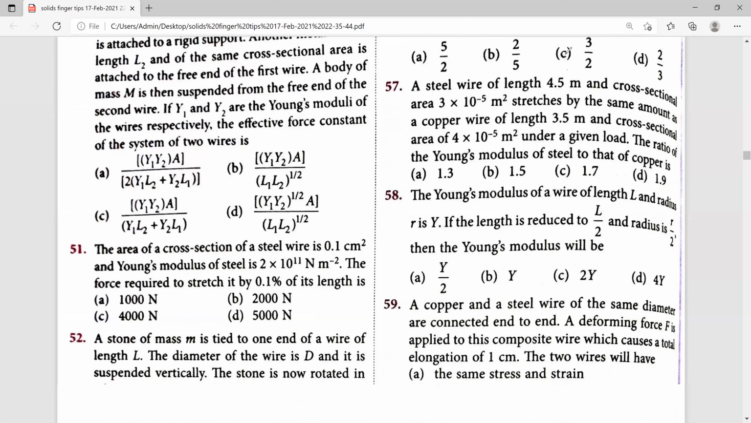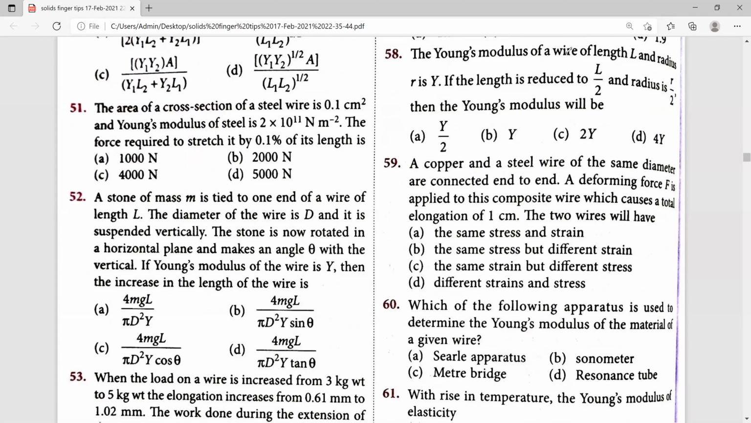58th one. The Young's modulus of wire of length L and radius R is Y. If the length is reduced to L by 2 and radius is R by 2, then Young's modulus will be. ಏನಾಗುತ್ತೆ ನೋಡ್ರಿ, Young's modulus depend upon nature of the material and not on the geometrical dimension ಇರೋದ್ರಿಂದ for 58th one ಗೆ the right answer ಯಾವ್ದಾಗ್ತೈತಿ? B one is the right answer.